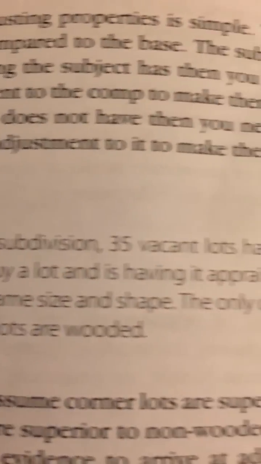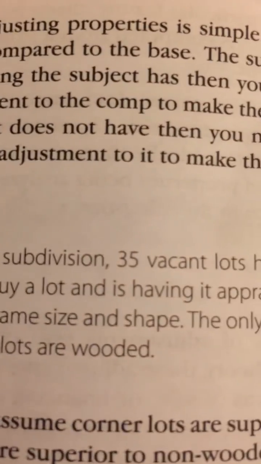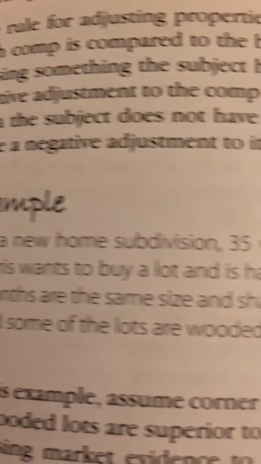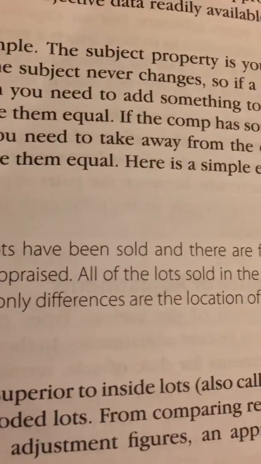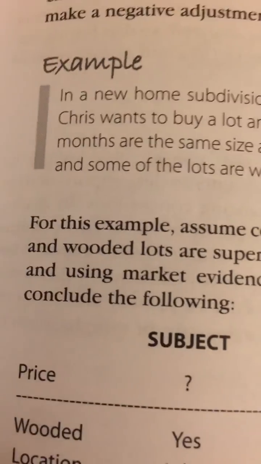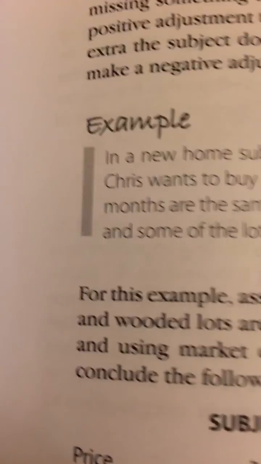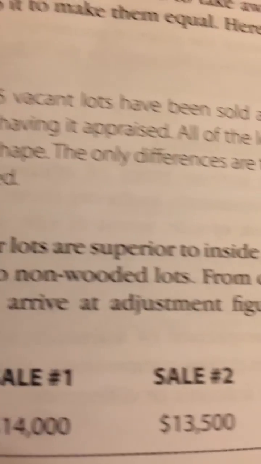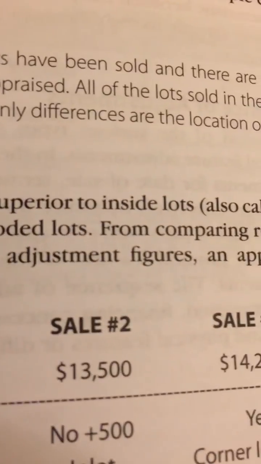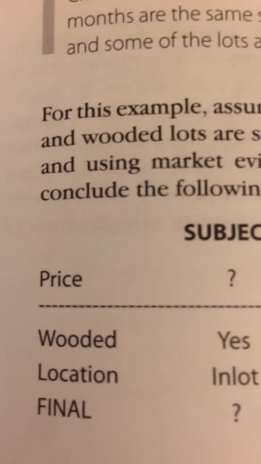In a new home subdivision, 35 vacant lots have been sold and there are 5 left. Chris wants to buy a lot and is having it appraised. All the lots sold in the past 6 months are the same size and shape. The only differences are the location of the lots, and some of the lots are wooded. For this example, assume corner lots are superior to inside lots, also called in-lots, and wooded lots are superior to non-wooded lots. From comparing recent sales and using market evidence to arrive at adjustment figures, an appraiser can conclude the following.